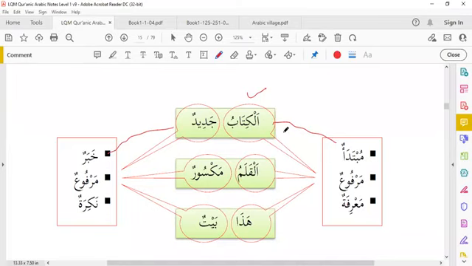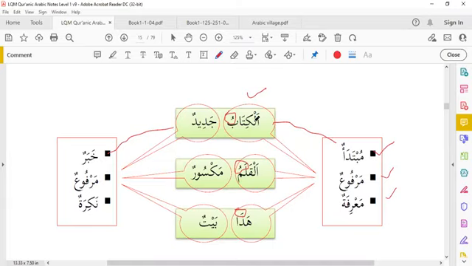Al-qalamu is subject. So you see here, this is mubtada and this is marfu. You can see here the ending of a subject is marfu. Haza, they all are marfu. Then the second thing you see here, ma'rifa. Al-kitabu, the book.